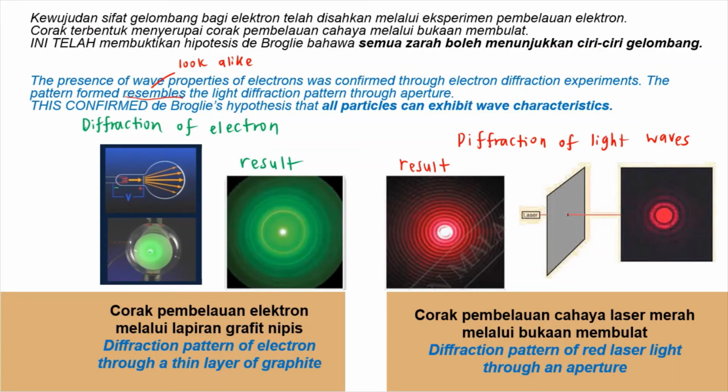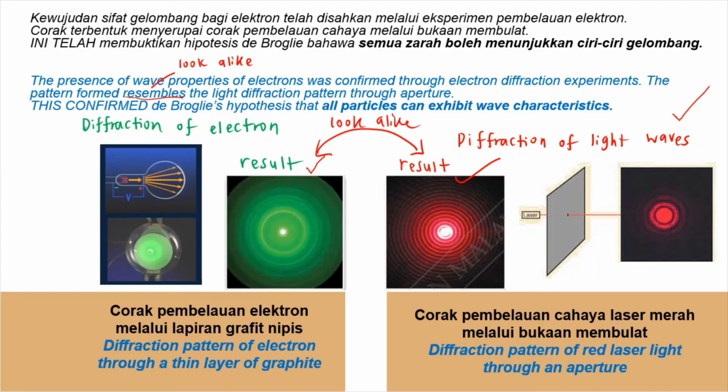Now, look at the picture on the right. This is an experiment that we have learned in Form 4 syllabus, the experiment of diffraction of light waves. And this is the result. On the left is the result of the electron diffraction experiment. Look at the pattern. Compare them. Do they look alike? Yes, both patterns look alike.